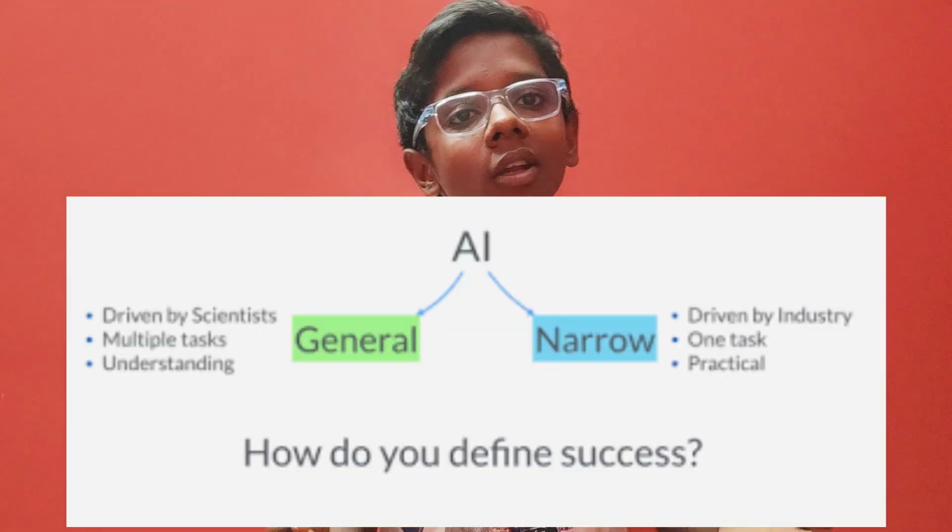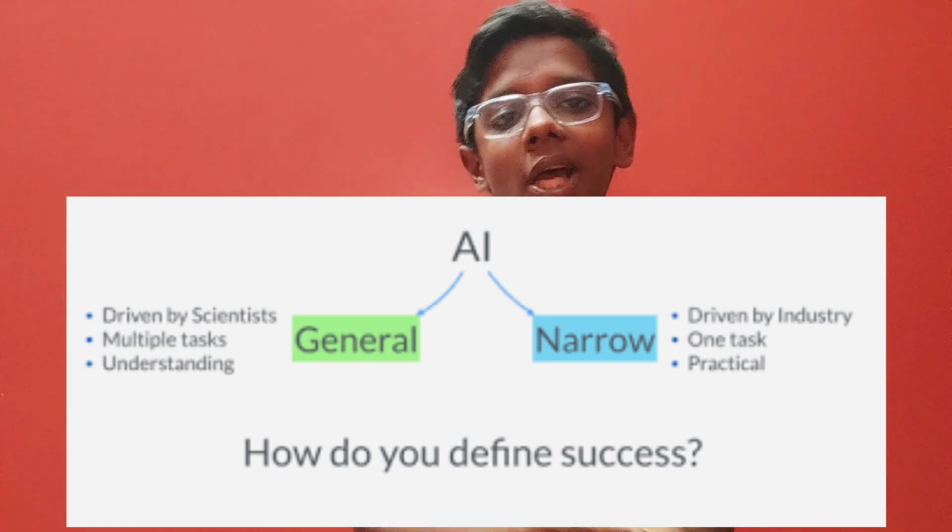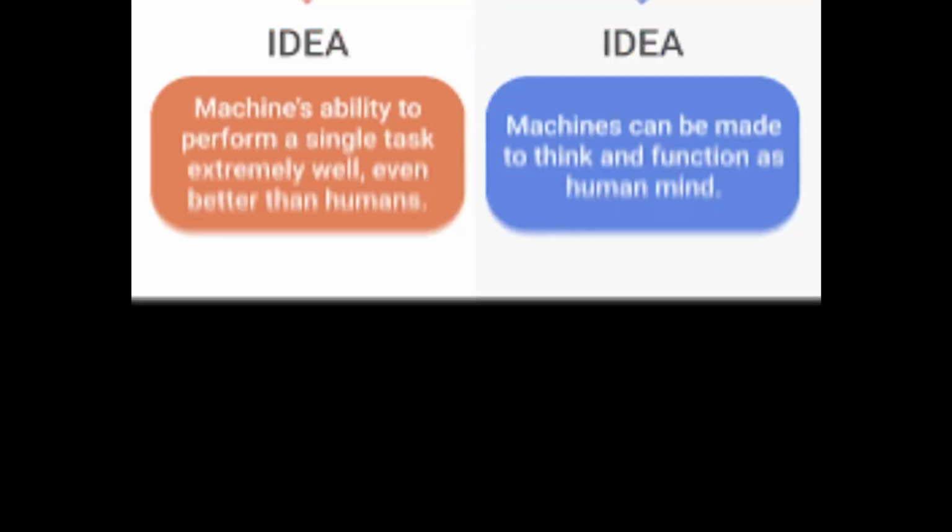But when it's a generative AI, it can create text, videos, audios, and a lot more. So that's why a generative AI is very much superior to a narrow AI.